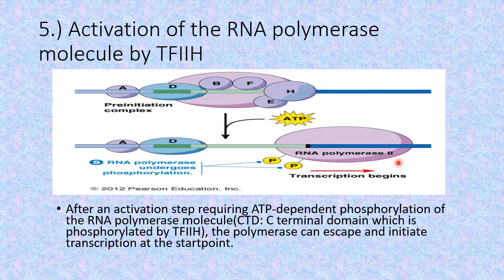And once this RNA polymerase is phosphorylated, that is, it is activated, it moves ahead, forming the transcription bubble and carrying out the elongation in the 5' to 3' direction. That is, it causes the polymerization of ribonucleotides down this DNA template.